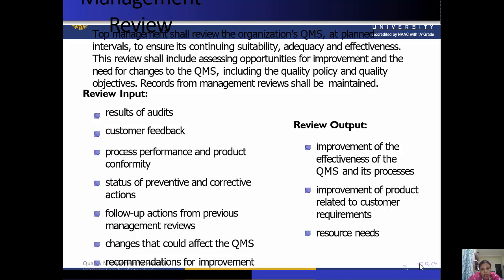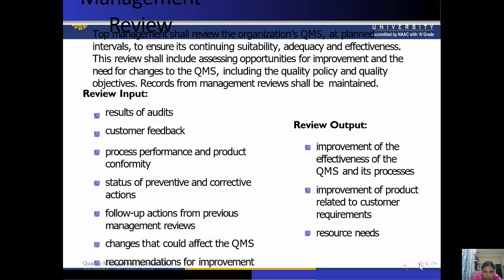Review input includes the result of audits. So all the audits which are there in the company should be reviewed by the top management. Customer feedbacks are taken as well as reviewed by the top management. Processes performed and product conformity. So processes which are performed in the organization and what are the product conformity, this should also be reviewed by the top management. Other is status of preventive and corrective actions. If there is any miss happening, or any error occurs, so what preventive and corrective measures are taken, it should also be reviewed by the top management.